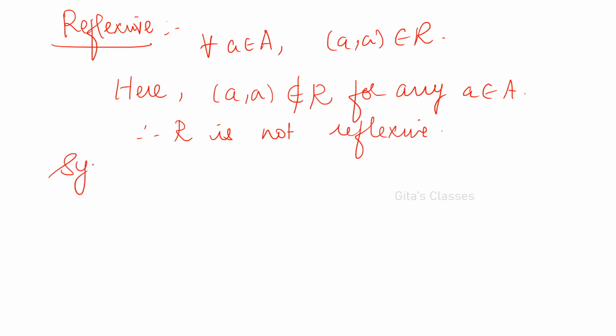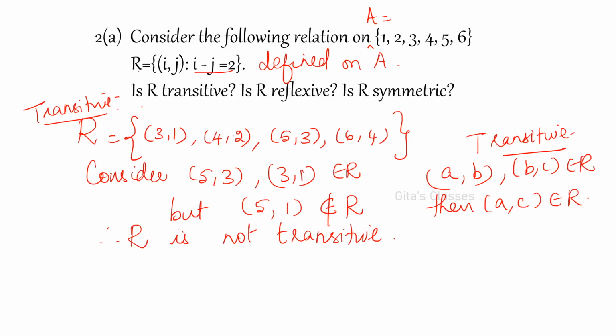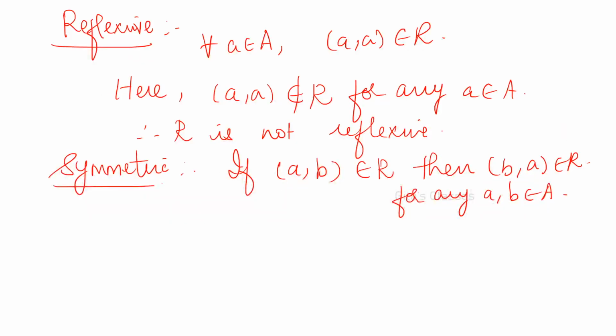And what is the third condition? Symmetric. Is it symmetric? That is the question. If it is symmetric, what is the condition? If (a, b) is in R, then (b, a) should be there in R for any a, b in capital A. Now here (3, 1) is there, (1, 3) is not there. (4, 2) is there, (2, 4) is not there. Therefore, for example, it is not satisfied by the relation.